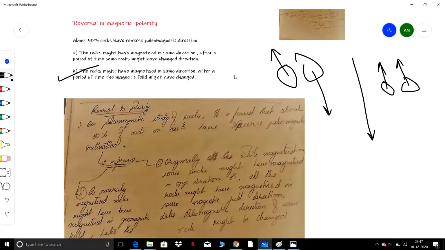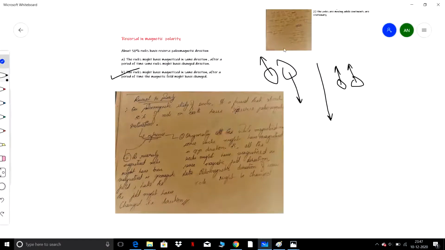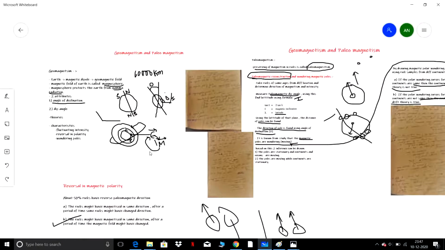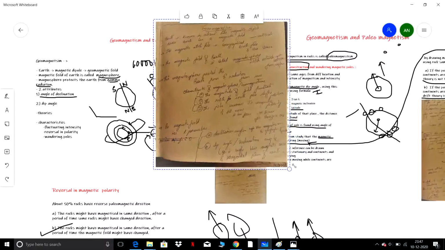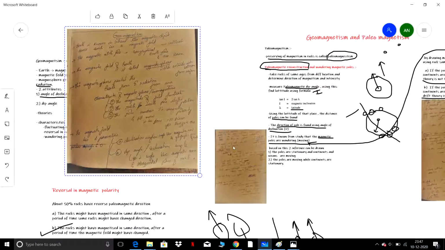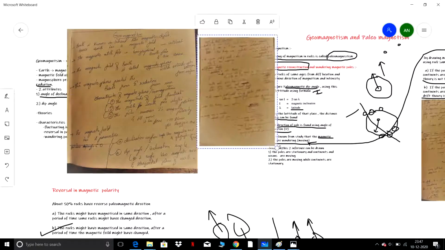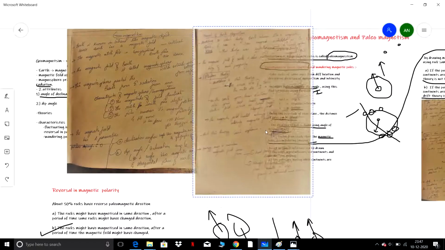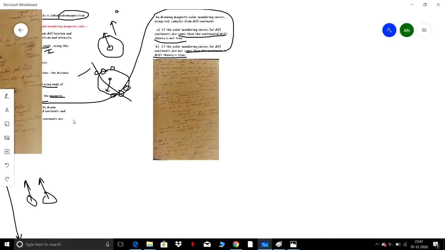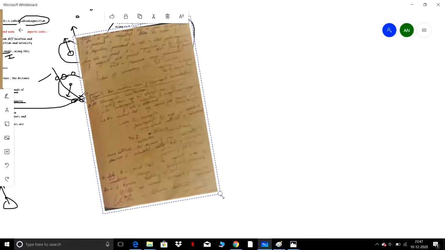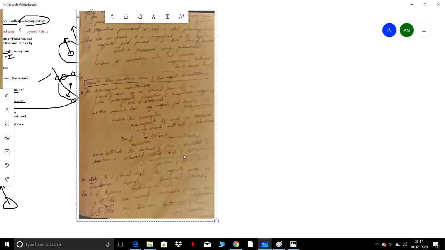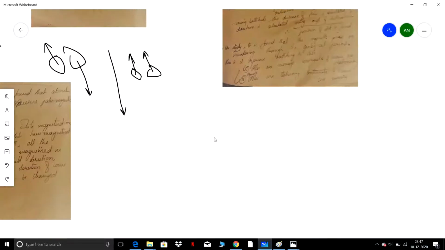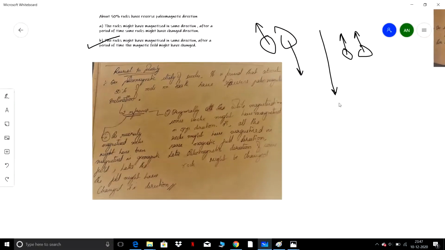These are with respect to geomagnetism and paleomagnetism. These are my notes. I'll share my notes in the link description below. This is with respect to geomagnetism and this is with respect to the theory. I share the notes PDF in the link description below. This is with respect to paleomagnetism, and this is with respect to the geomagnetic field of opposite polarity.